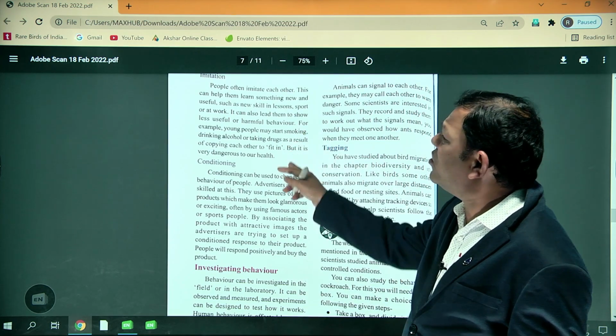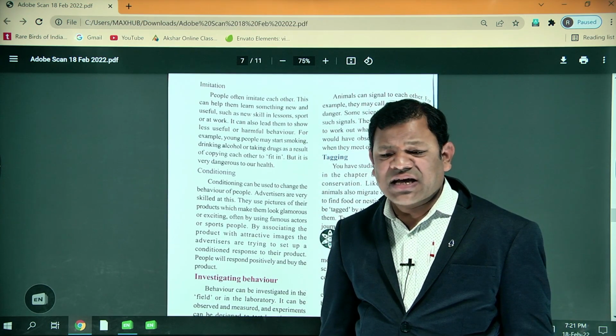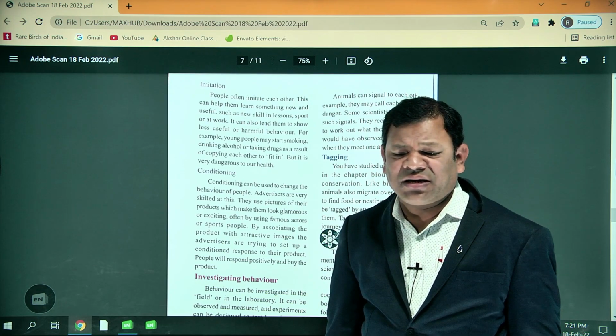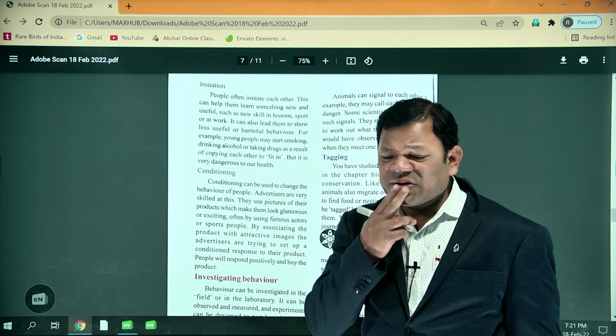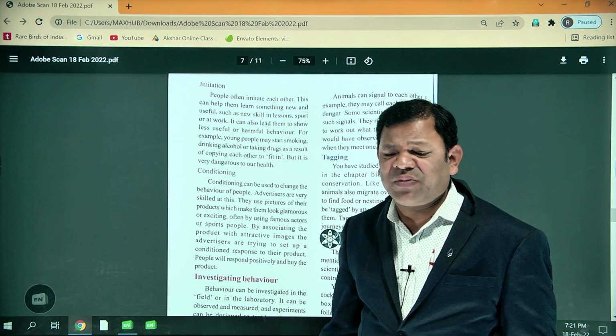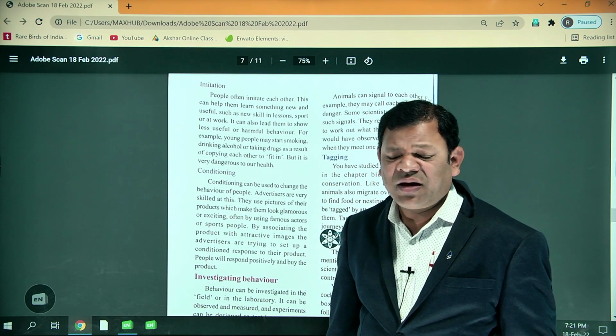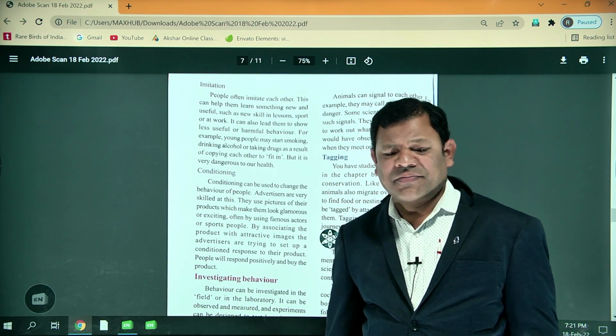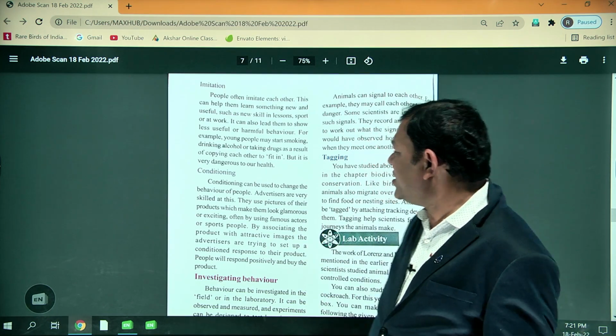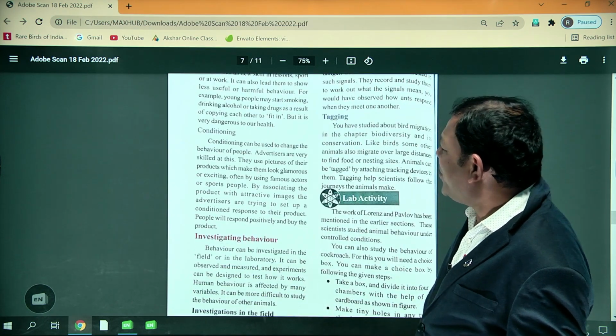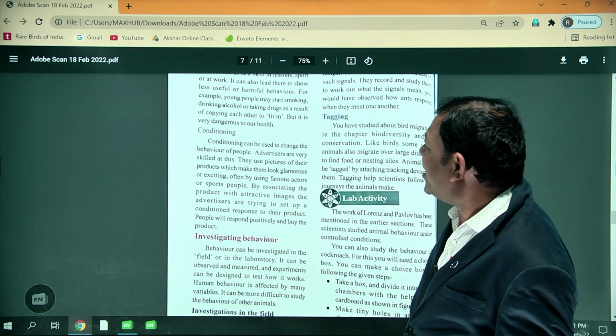Actually, most of that is in the teenagers, especially the 8th, 9th, 10th intermediate students. They imitate smoking and alcohol consumption. Because of the imitation they are doing. Yes or not? Yes, sir.